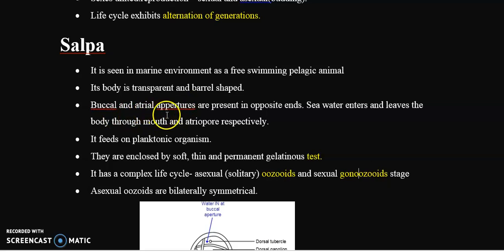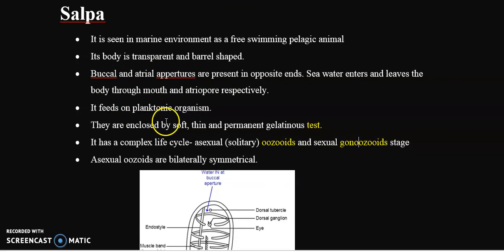Buccal and atrial apertures are present at opposite ends. Seawater enters and leaves the body through the mouth and atriopore respectively. So the seawater enters through the buccal aperture, and the water leaves the body through the atriopore, that is the atrial aperture. Clear? And it feeds mainly on planktonic organisms, and they are enclosed by a soft, thin and permanent gelatinous envelope, which is called a test or tunic.